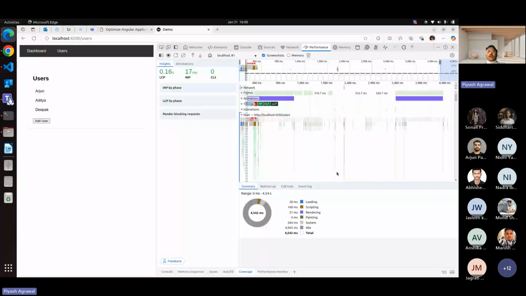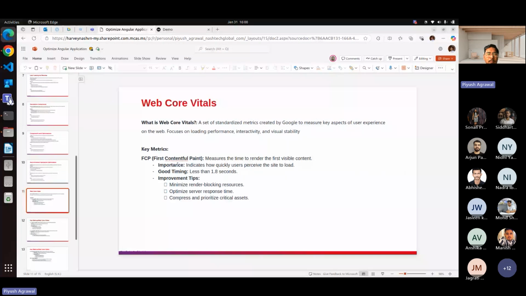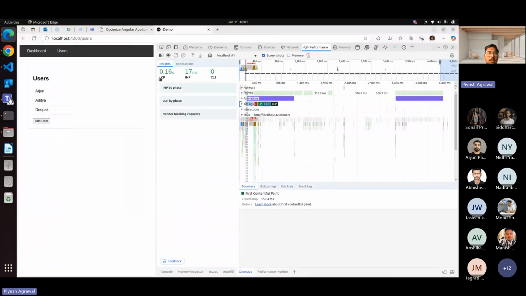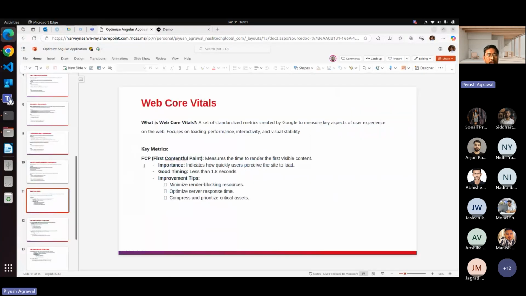Now I'm here. If we look into that, you can see the FCP for that application, and for the last code, the FCP is 1593.6 milliseconds. It's in milliseconds. If any application has an FCP of less than 1.8 seconds, it means our other metrics are also going to be good. You can see LCP is green, INP is also green, and CLS is zero, so there is no cumulative layout shift. So by FCP we can simply measure whether our application is performing well or not.